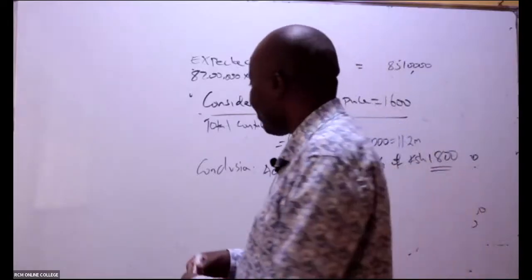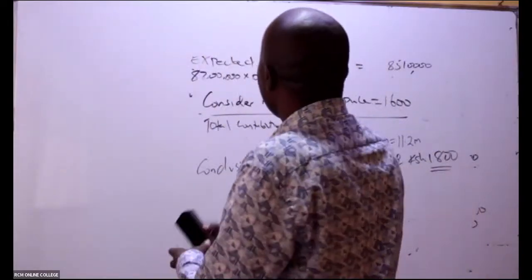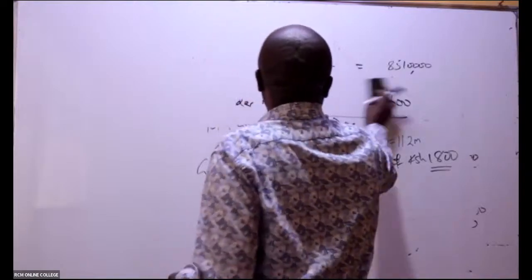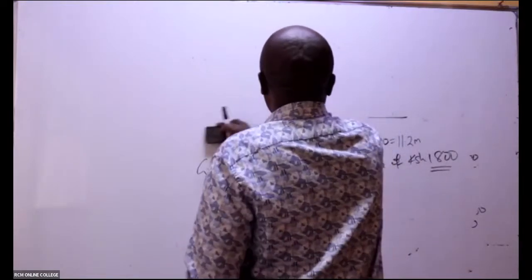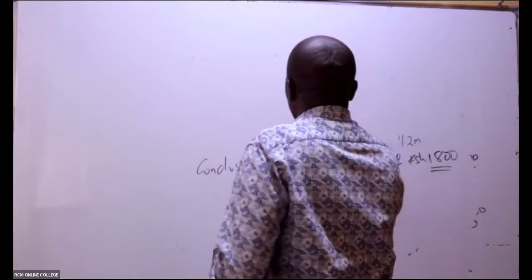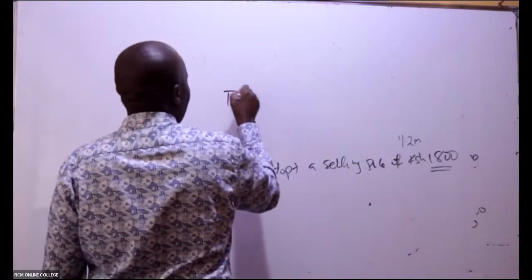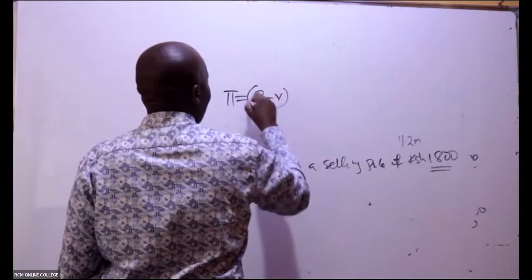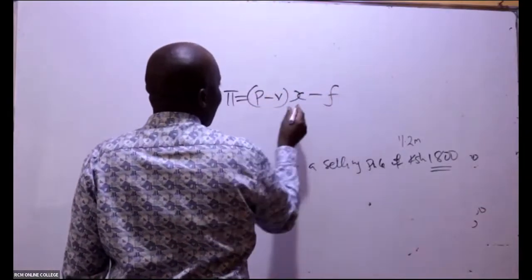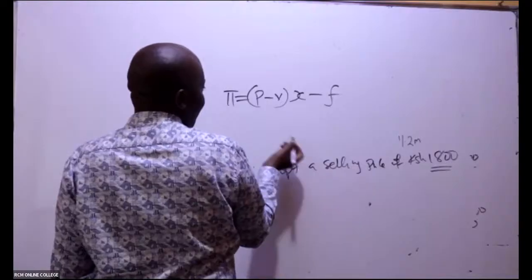Yeah, you'll be able to get the profit because we know that profit is P minus V times X minus fixed cost. Actually, this total quantity, already you have it, but you can repeat here.